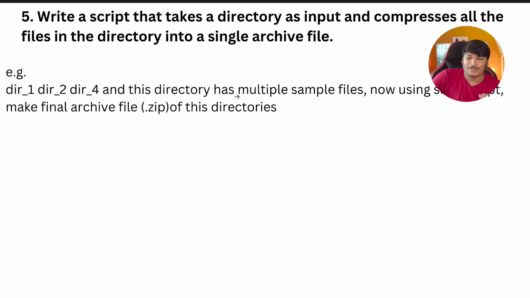Instead, I would say, why not use the cat command to combine files if that is required. But okay, first, let's come to the first problem and analyze it. Write a shell script that takes a directory as input and compresses all the files in the directory into a single archive file.